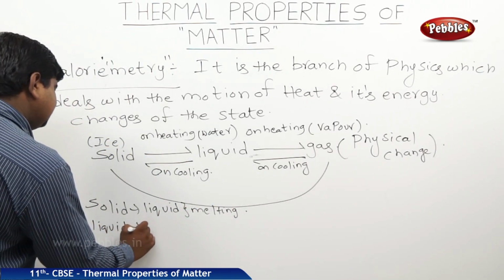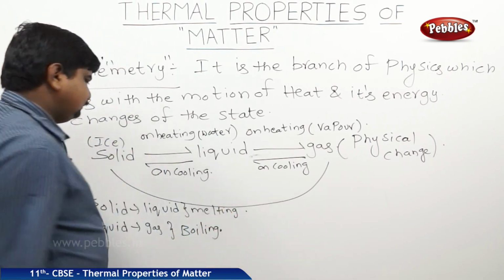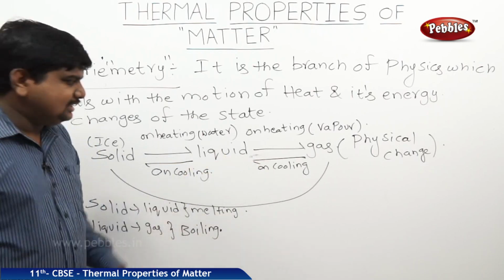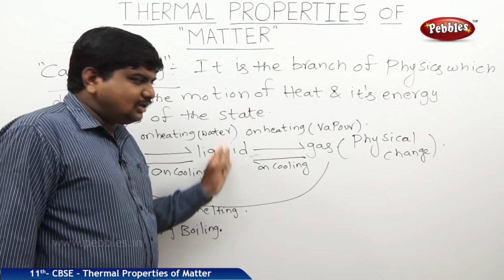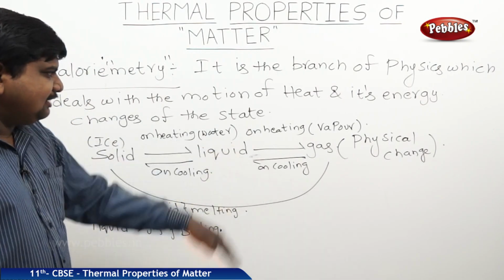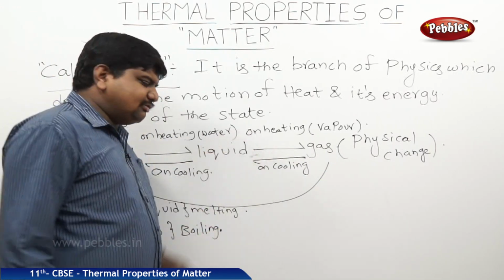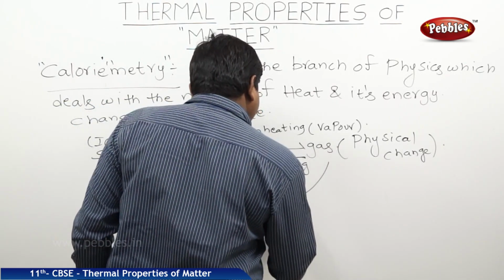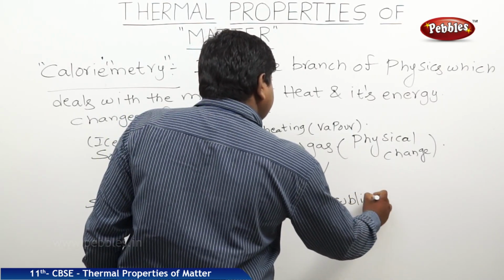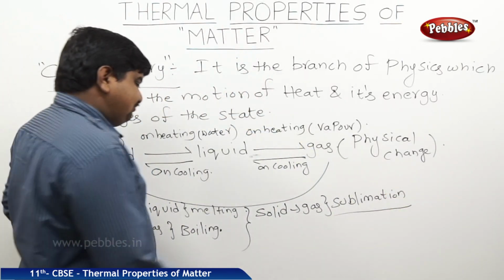And liquid to gas is boiling. At what temperature a solid body converts to the liquid state is called melting point. At a particular temperature where the liquid body starts to vaporize, that is called boiling point. Solid to liquid is melting point and liquid to gas is boiling point. But the solid to gas process by avoiding the liquid, and vice versa, is called sublimation. The examples for sublimation are dry ice, nothing but carbon dioxide, and naphthalene balls.